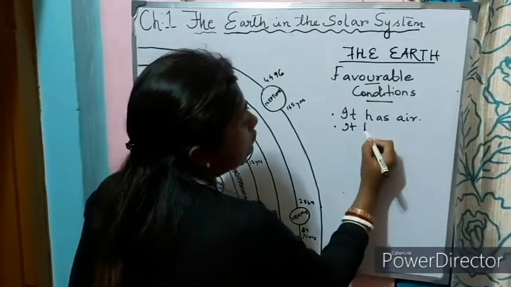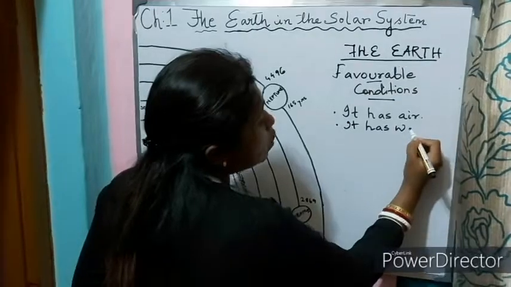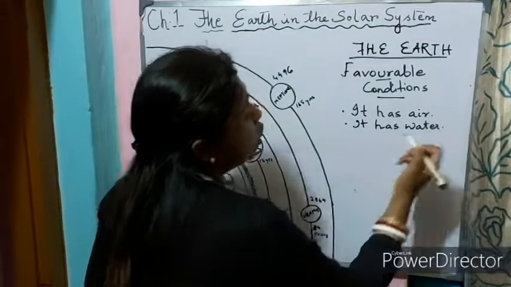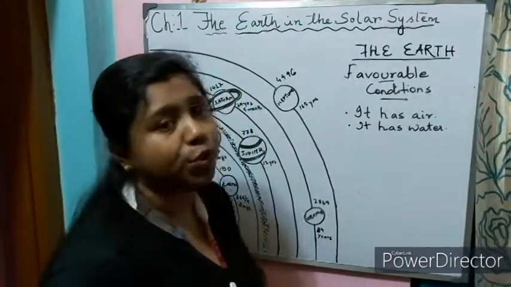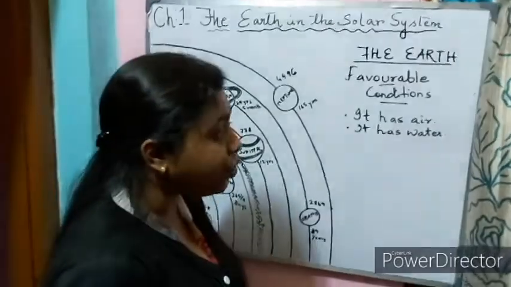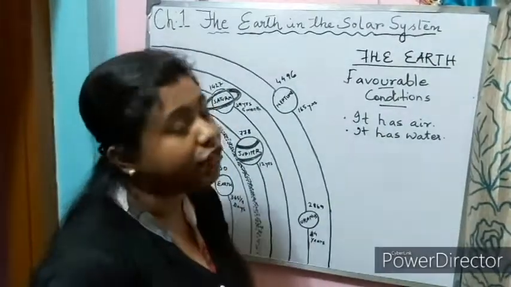It has water, the most important part of a human being. Without water, we cannot live. So it has water, which actually helps in the sustenance of human beings.